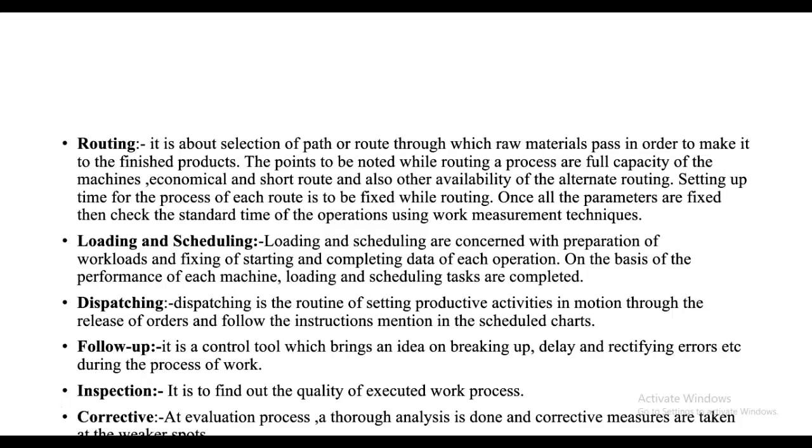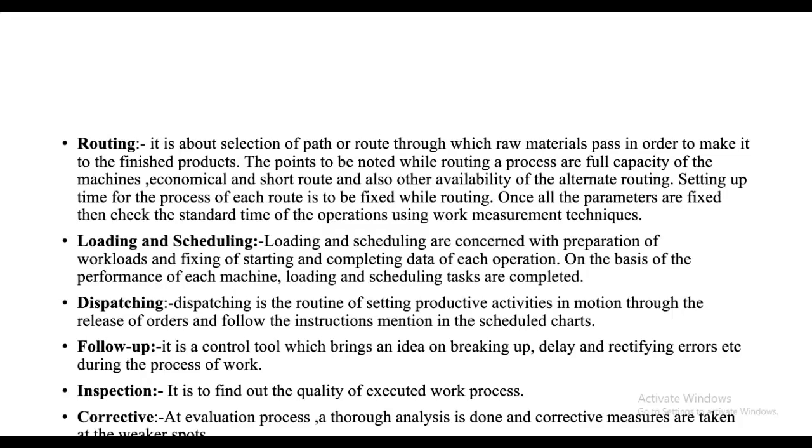Okay, then we measure the time using the standard measurement technique. Means to check whether our plan runs according to our schedule or not, according to our plan or not. Means to check whether our product will be made according to our plan or not.